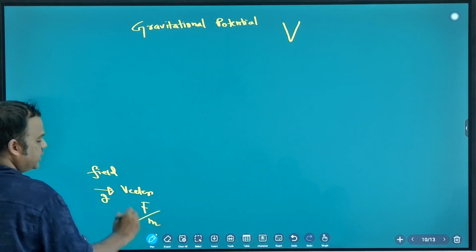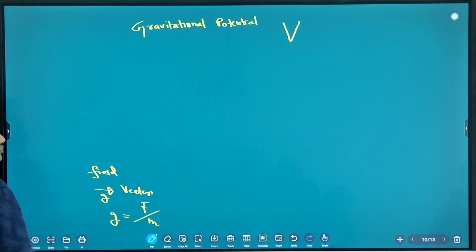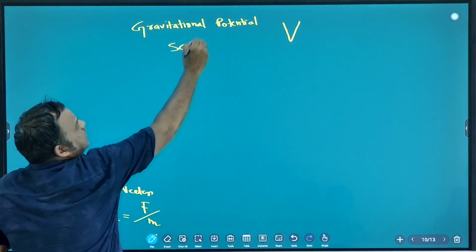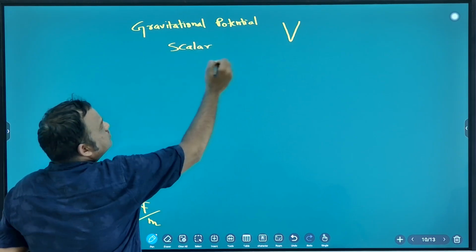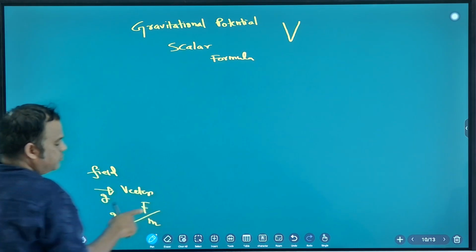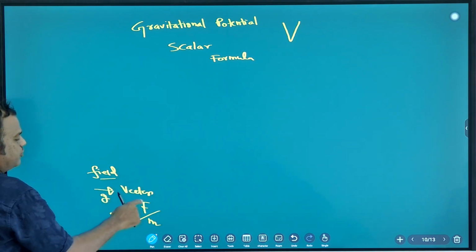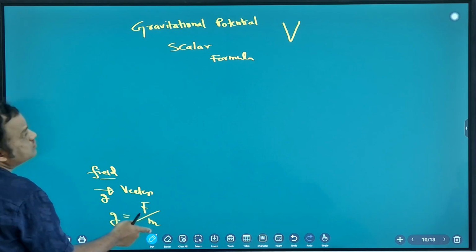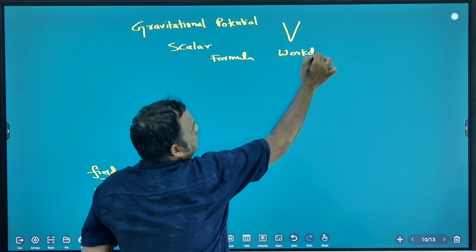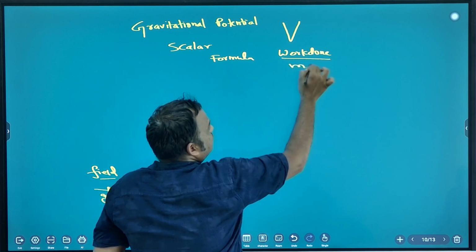Force per unit mass. Gravitational potential is a scalar quantity. And like field is force per unit mass, this is work done per unit mass. Note down, work done per unit mass.